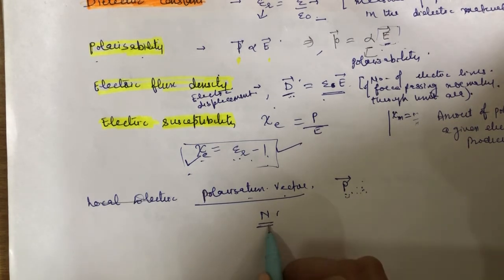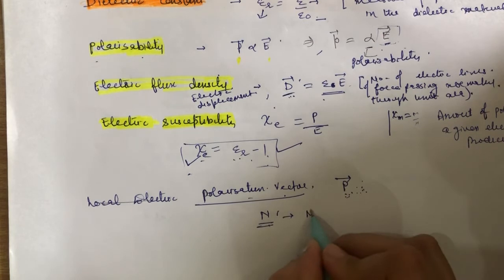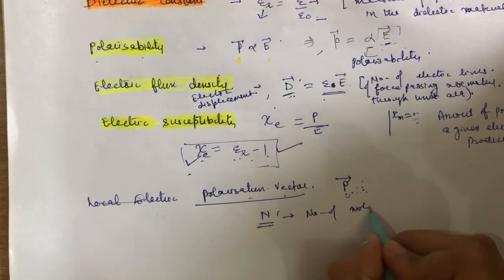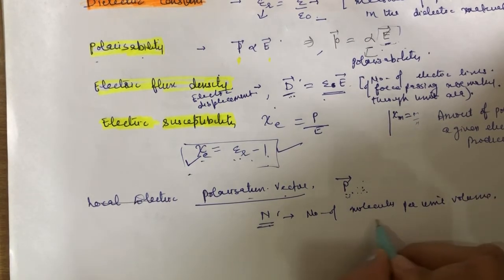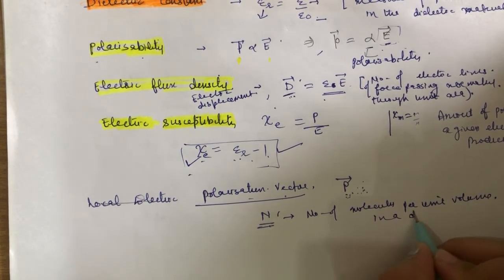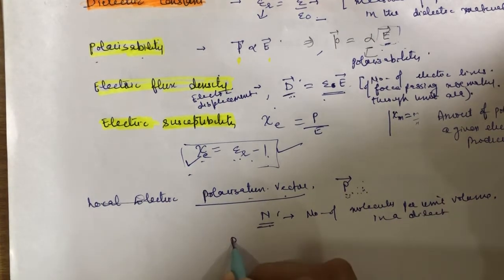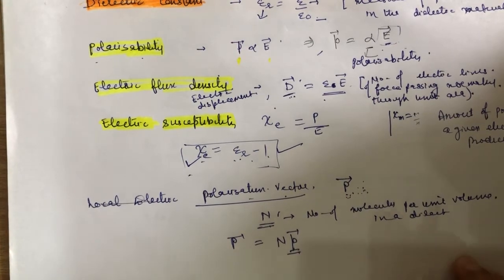In polarization we write P, and for the polarization vector we write P vector. If n is the number of molecules per unit volume in a dielectric, then P vector is equal to n into p, small p, that is the dipole moment.